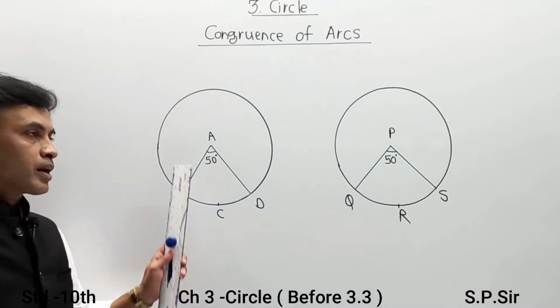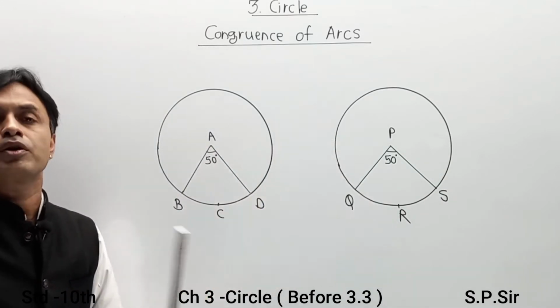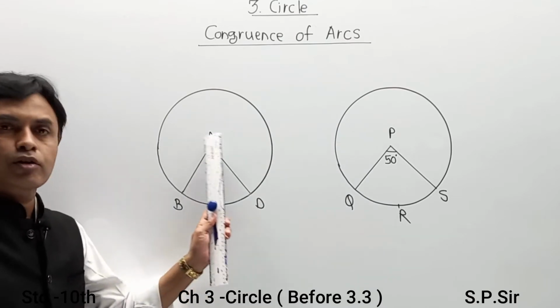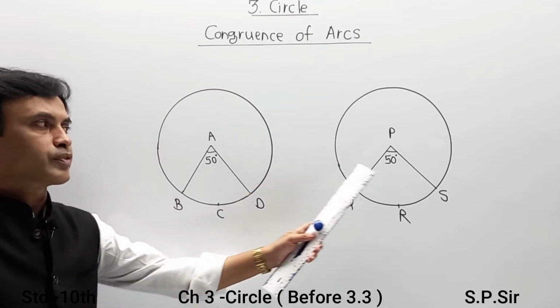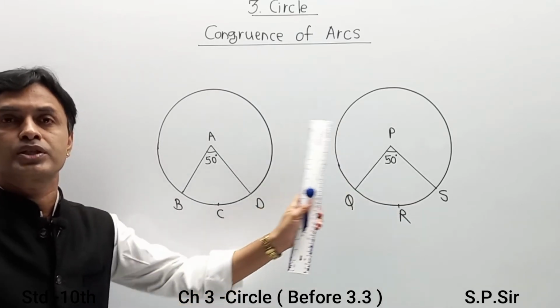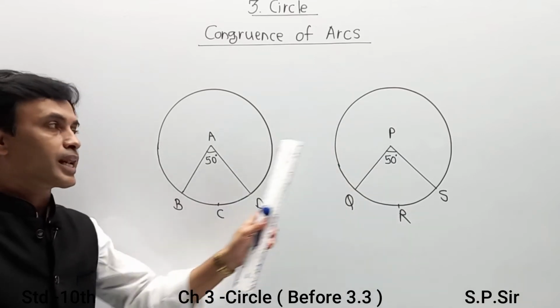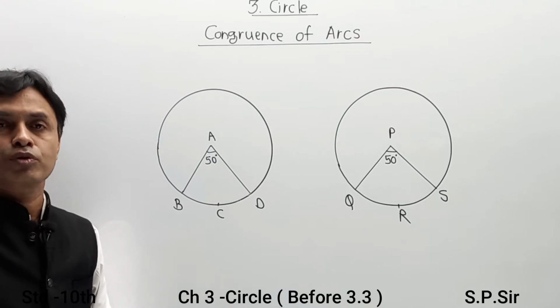Now remember, both circles are congruent circles, meaning of equal radius. Here I have drawn two radii, and here I have drawn two radii, and the central angle between them is 50 and 50 degrees. If both circles are congruent and the central angles are also congruent, then the arcs formed are also congruent.